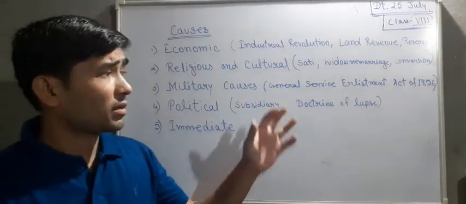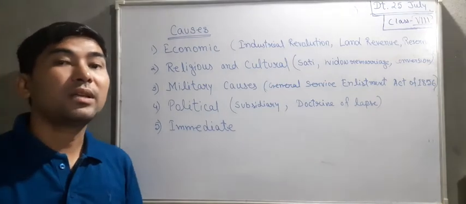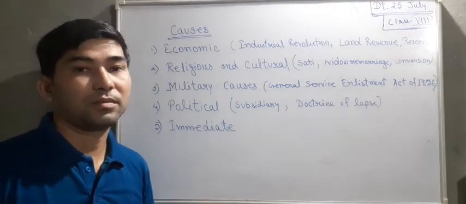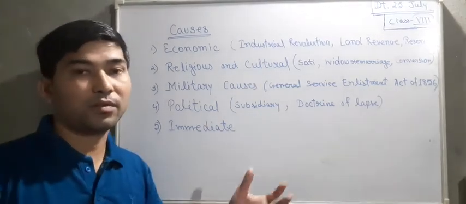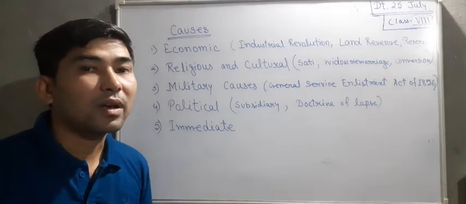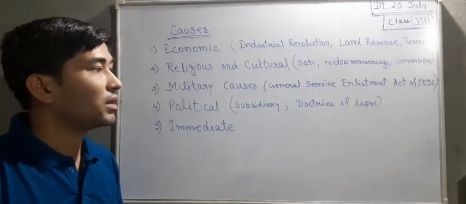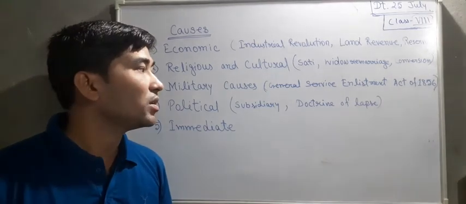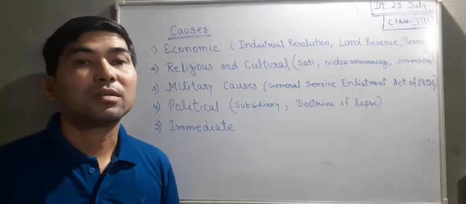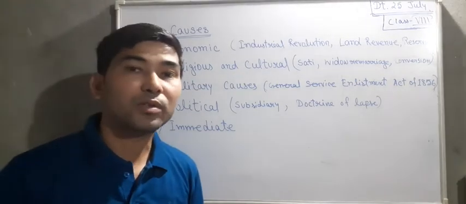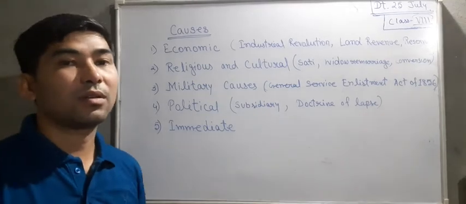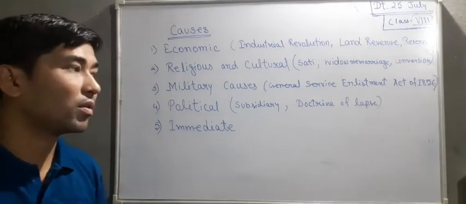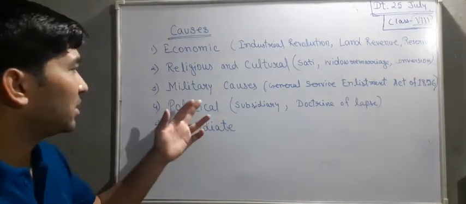According to this act, all the Indian soldiers must go and work outside of India, which was not liked by the Indian communities, because many of the Hindu communities believe that they must not cross 7 oceans, okay? So they must not go outside of their country and cross 7 oceans to work there. So that also brought many difficulties in the military causes.